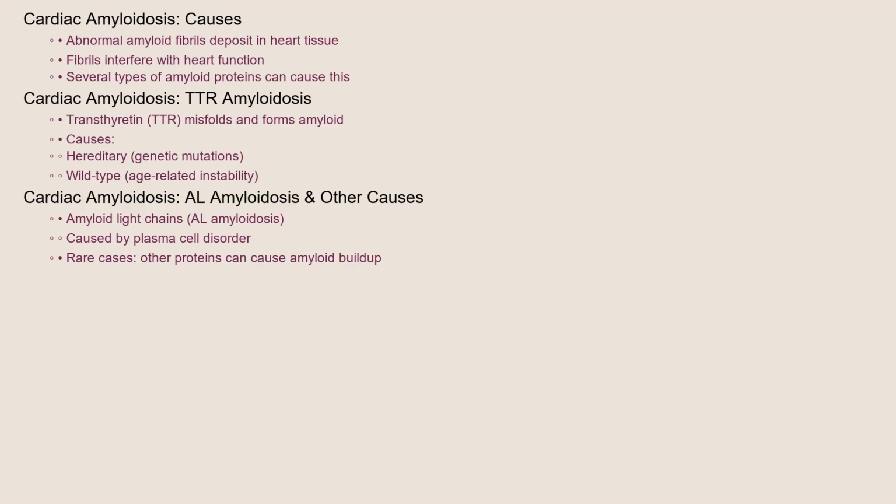So, what causes this disease? Cardiac amyloidosis occurs when abnormal proteins, called amyloid fibrils, deposit in the heart tissue. These fibrils interfere with the heart's normal function. There are several types of amyloid proteins that can cause this.